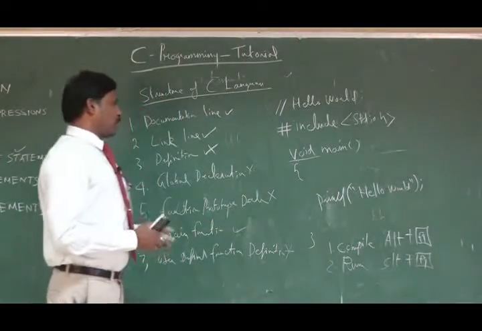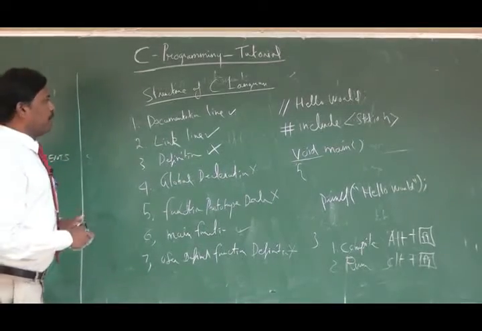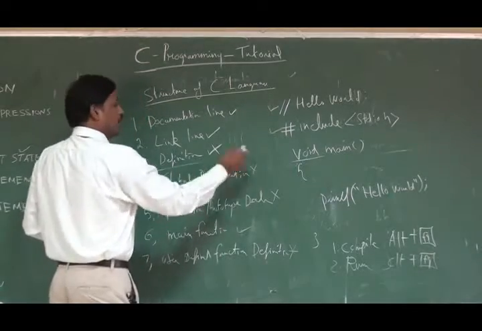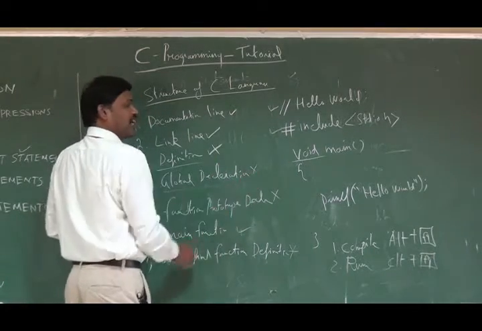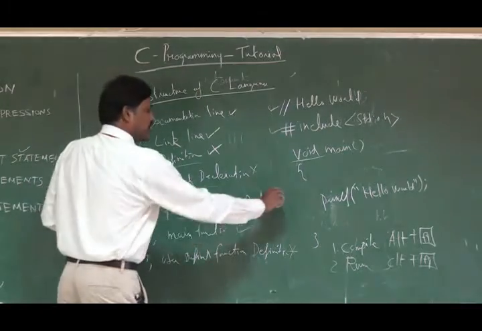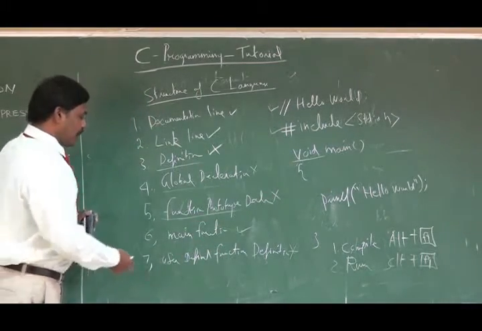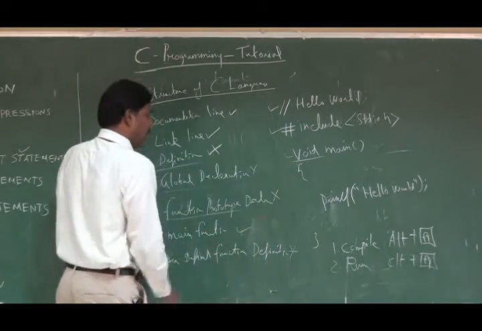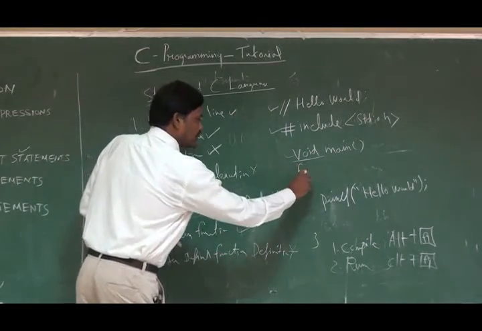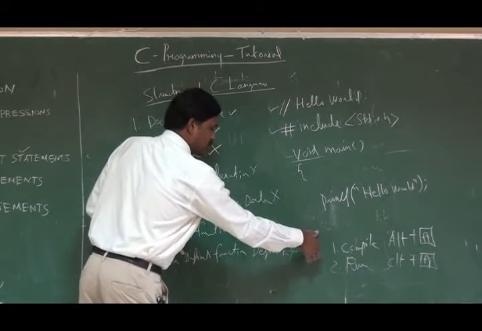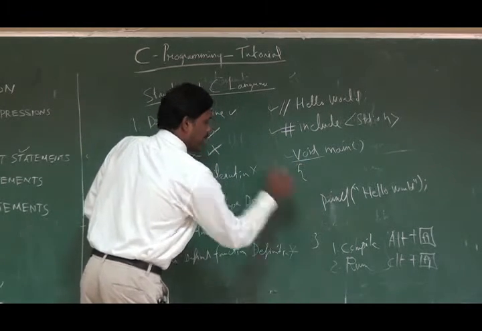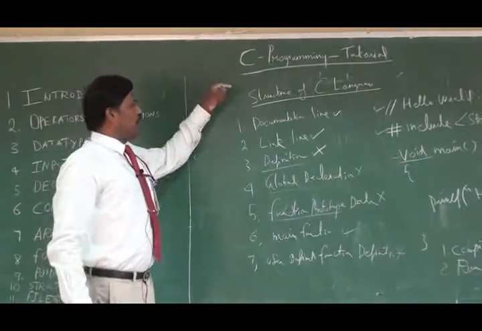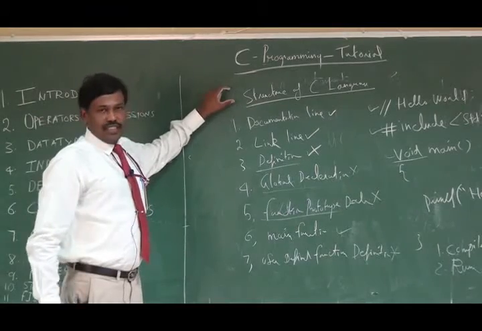Why I have written this program is so that you should know the structure of a C program. Here in this program, the command line I have included, link I have mentioned, definition I didn't use, and global variable declaration is not there in my program. I don't have any function, so why should I declare it? Then my main function is there. Inside my main function, I have written only hello world, and this curly brace says that the block starts here, and this curly brace says that the program ends over here. Okay, fine. So this is what I would like to say on this particular topic, the structure of a C program.